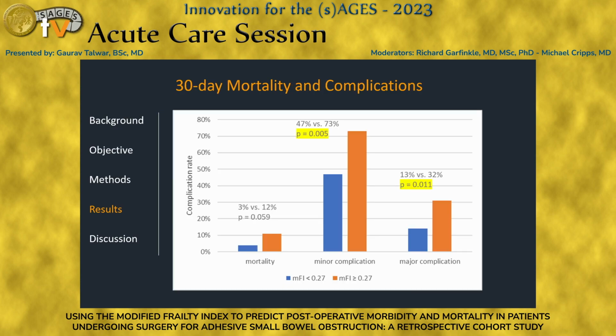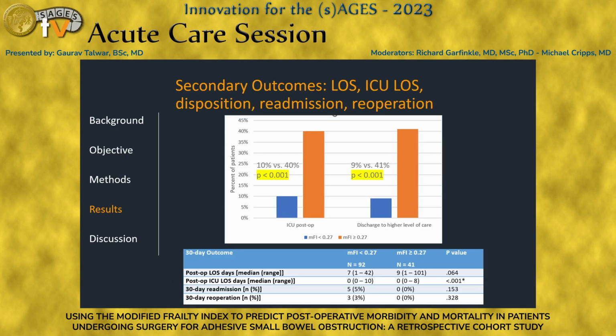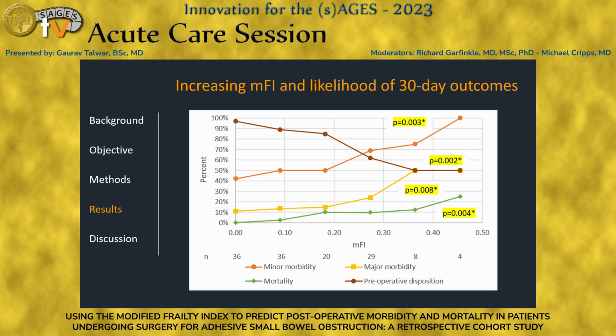In terms of results, again, just stratifying by MFI, higher MFI patients tend to have worse 30-day minor and major complications, as well as mortality, although it didn't reach statistical significance. Had an increased chance of needing the ICU post-operatively, and also were 4 times less likely to go back home. That is, they were more dependent thereafter than they were beforehand. As you increase the MFI along the x-axis, you also notice that the complications worsen, and that brown line coming down is just that there's a decreased chance of them going back home.